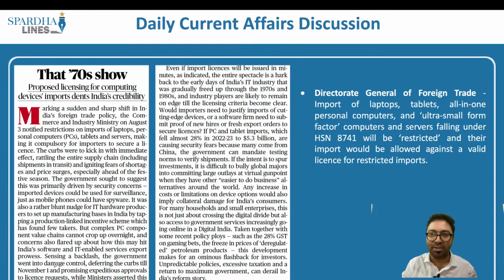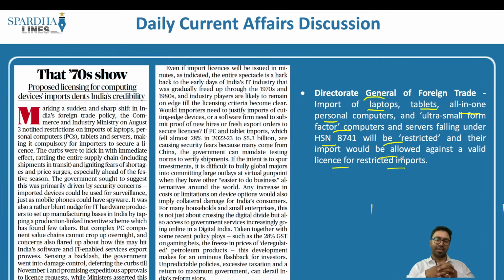First, let's look into the context. We have the Director General of Foreign Trade, which has imposed restrictions on the import of laptops, tablets, all-in-one personal computers, ultra small form factor computers and servers falling under HSN 8741, and these will be restricted and their import would be allowed against a valid license for restricted imports. What do we understand by this?